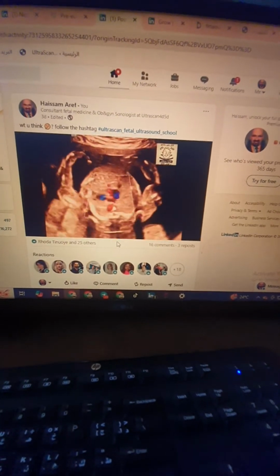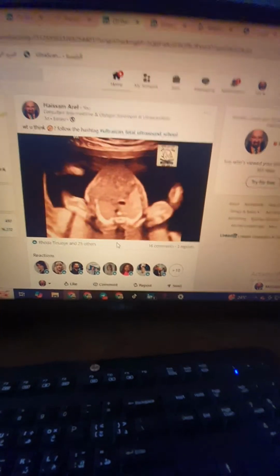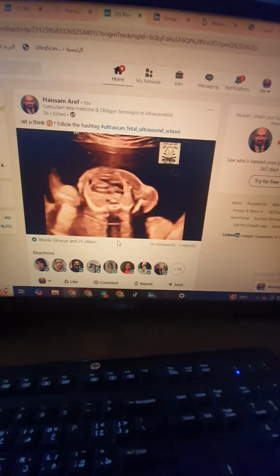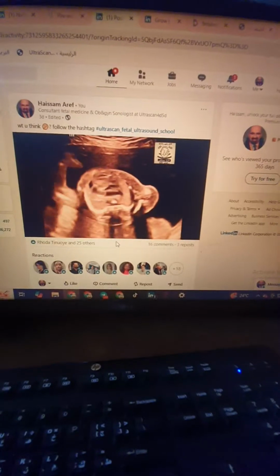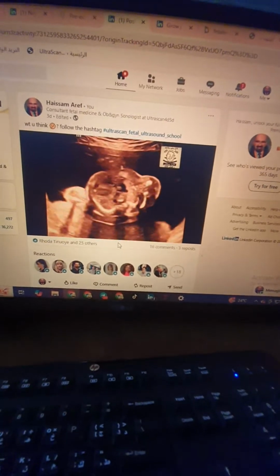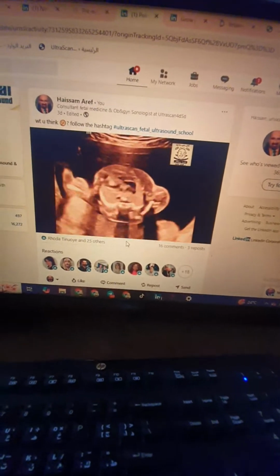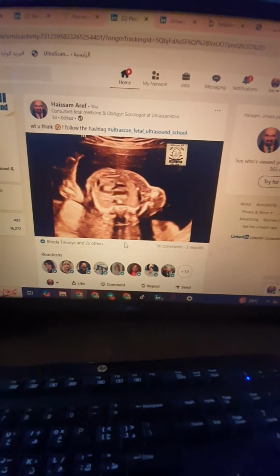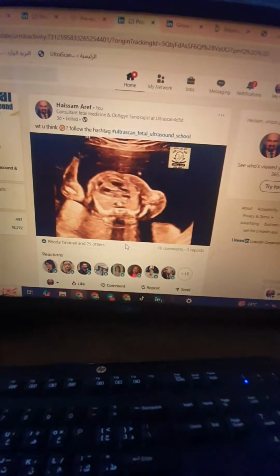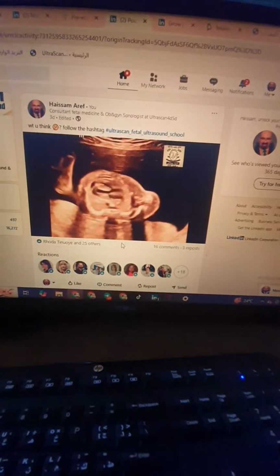So we do have an arrangement. The pulmonary is larger than the aorta, is larger than the superior vena cava. In this case, you do have a pulmonary which is slightly smaller than the aorta. So this is a Fallot information. You can always say Fallot versus DORV, but the overriding aorta is slightly larger than the pulmonary.